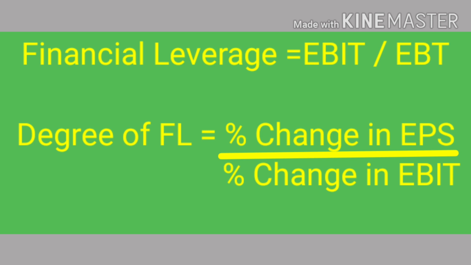Degree of financial leverage is equal to percentage change in the EPS divided by percentage change in the EBIT. But in the financial leverage formula, we are dividing EBIT by EBT. What is the reason for the change? As we explained in the operating leverage, here also the reason is the same. Percentage change in the EBT and the percentage change in the EPS will be the same, so we are using EPS instead of EBT. So we know the change in the earnings per share. Whatever we discussed in the operating leverage example holds good here also.